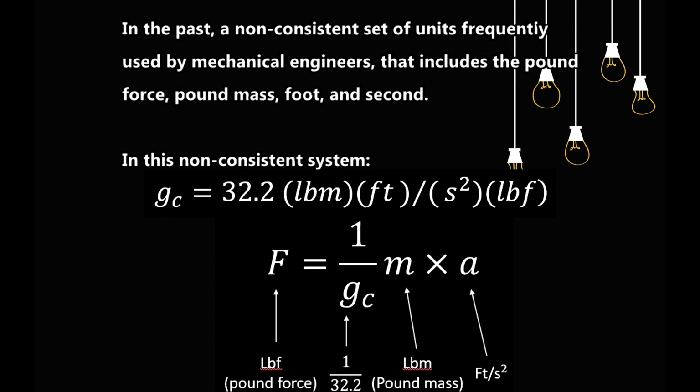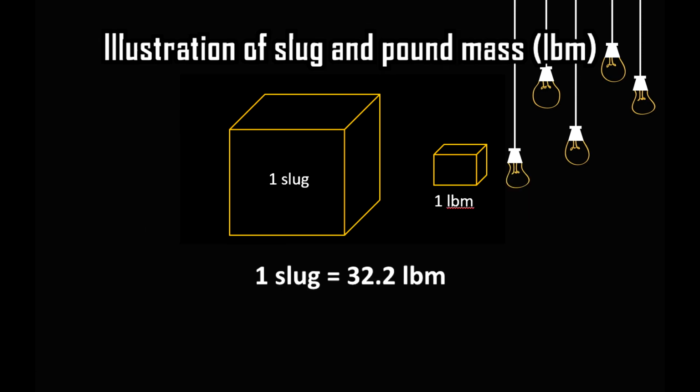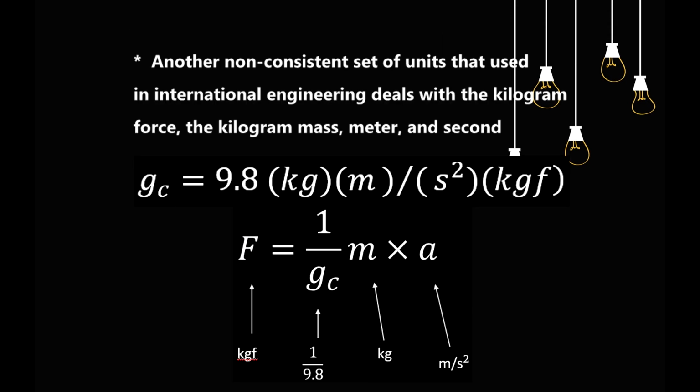There is a factor of gc in this equation that is different from the consistent set of units, where F = ma in engineering units previously. The screen gives an illustration comparing the slug in consistent units and the pound mass in non-consistent units.